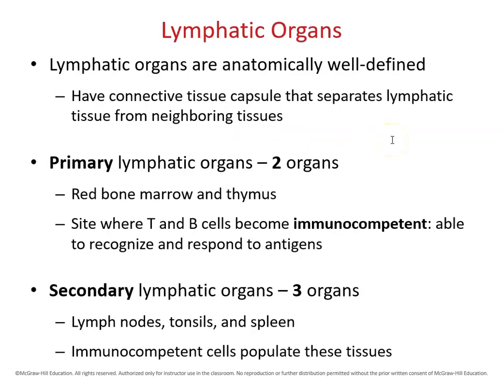There are 5 organs that belong to the lymphatic organs. The primary lymphatic organs are the red bone marrow and the thymus. Those are the major sites where T and B lymphocytes are formed. Three organs are secondary lymphatic organs. They are lymph nodes, tonsils, and spleen. Let's look at these organs one by one.